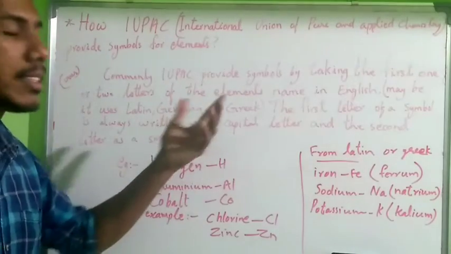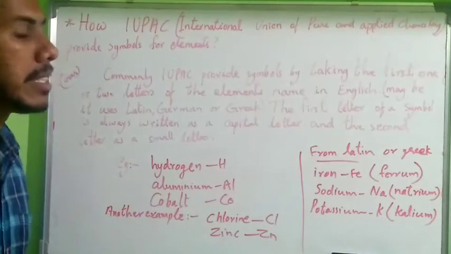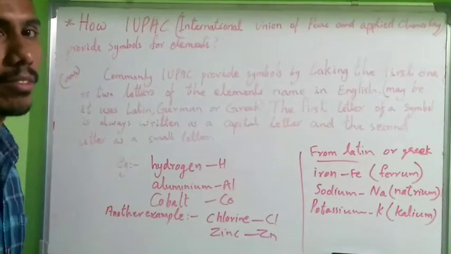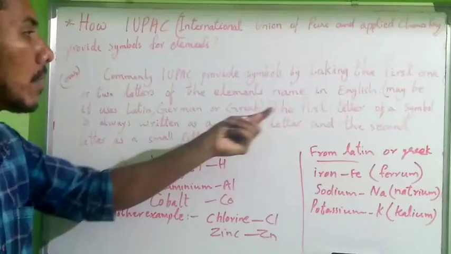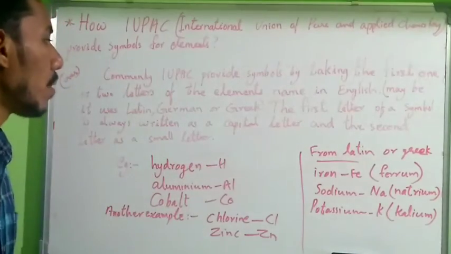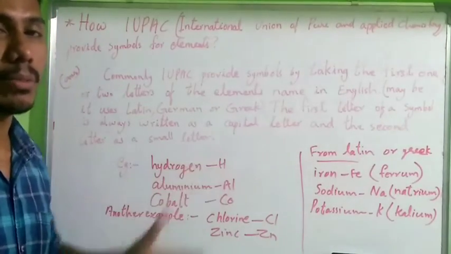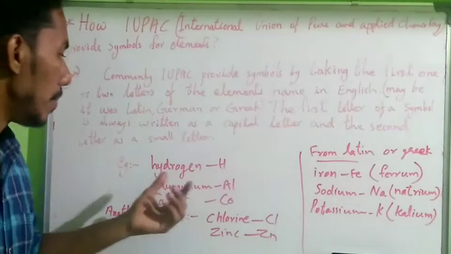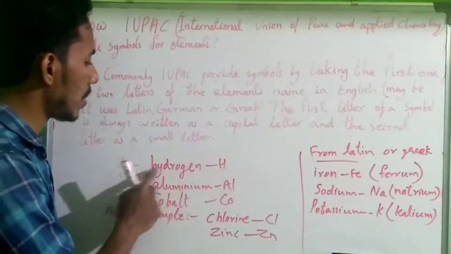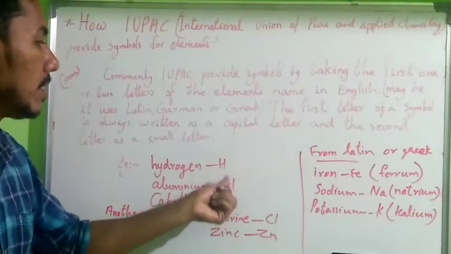Commonly, IUPAC provides symbols by taking the first one or two letters of the element name in English. Maybe it is used in Latin, German, or Greek; the word may not be English. The first letter of a symbol is always written in capital letter, and the second letter is always in small letter. For example, for hydrogen, IUPAC takes only the first letter, in capital.